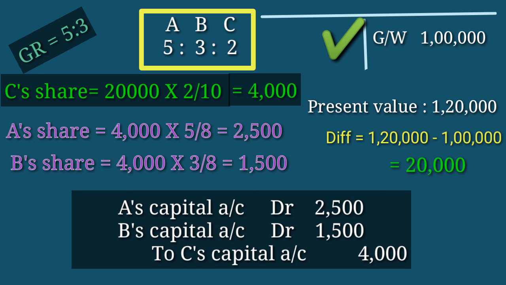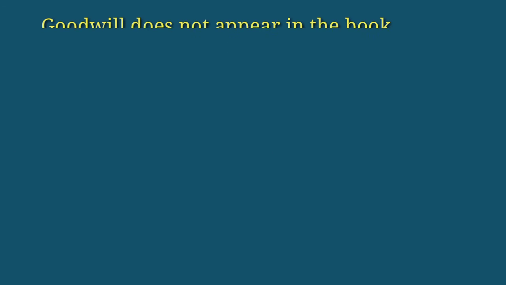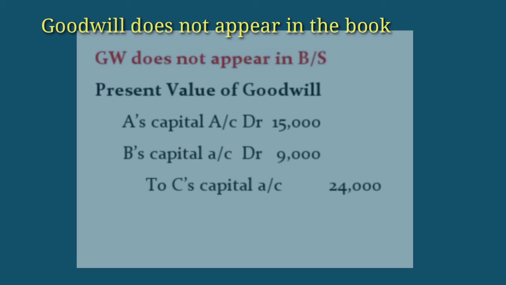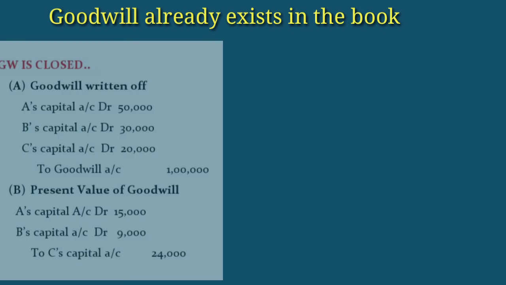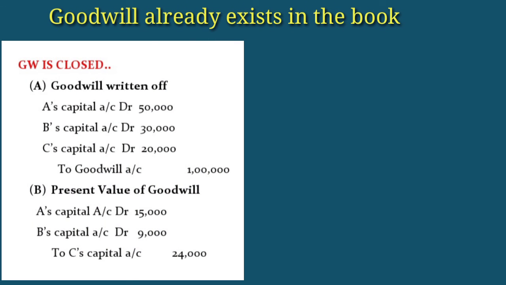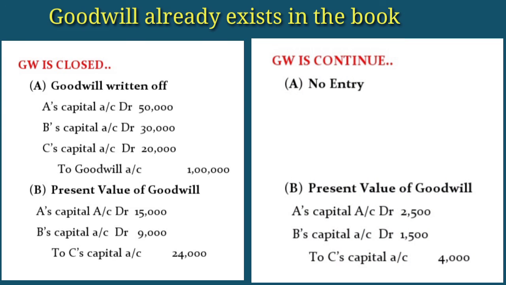This is the treatment of goodwill at the time of retirement of a partner. The first one is when goodwill does not appear in the books, and the second one is when goodwill already exists in the book. And in the second case, there are two options. One is goodwill is closed and the second one is goodwill is continued. Completed.